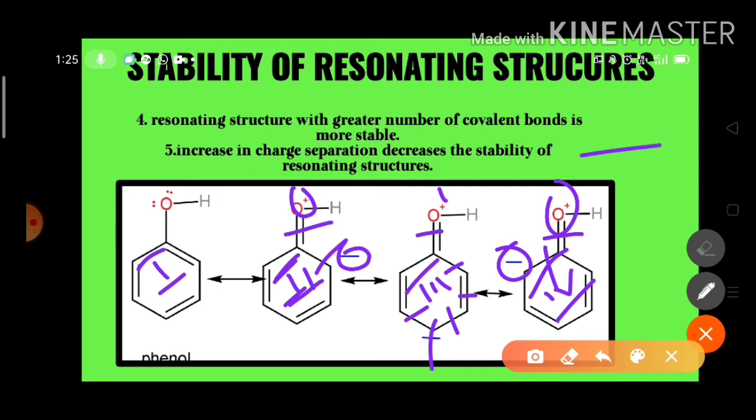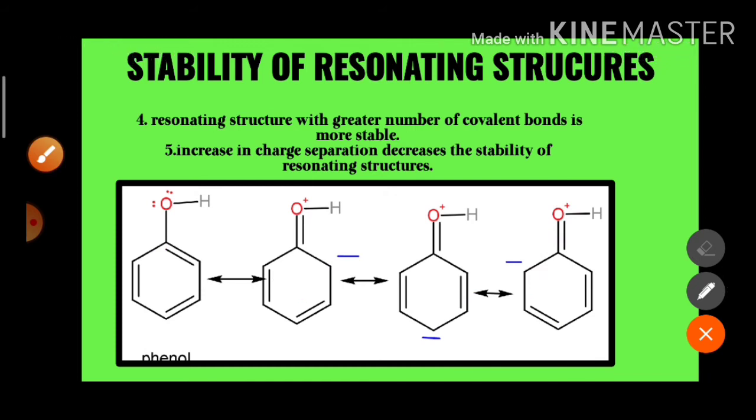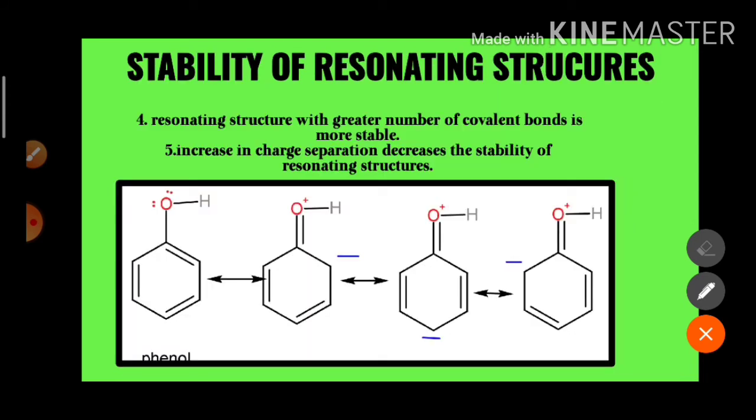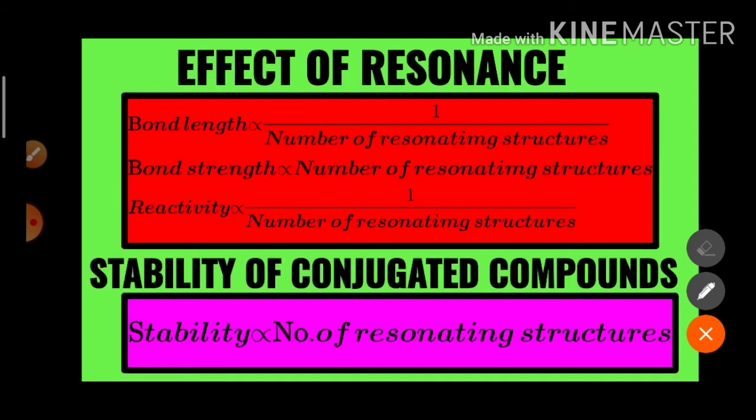So we can say that among all the possible resonating structures, the structure in which charge separation is very low is more stable compared to the other species. Now resonance affects the bond length, bond strength, reactivity and stability also. And we have these relations. Look here. For example, bond length is inversely proportional to the number of resonating structures.